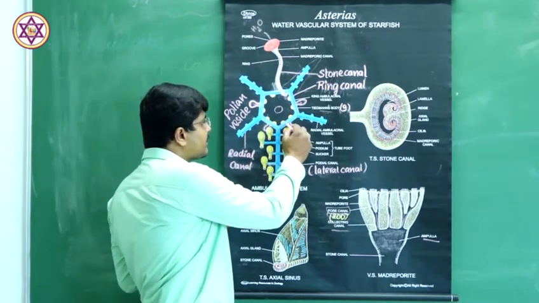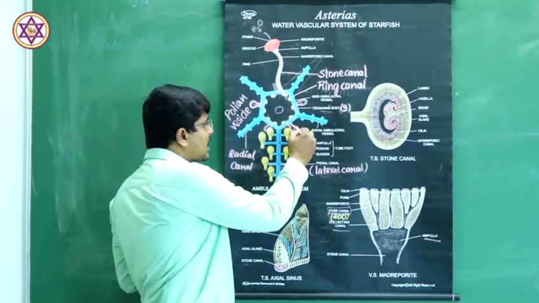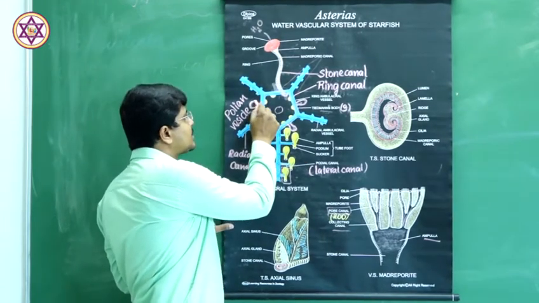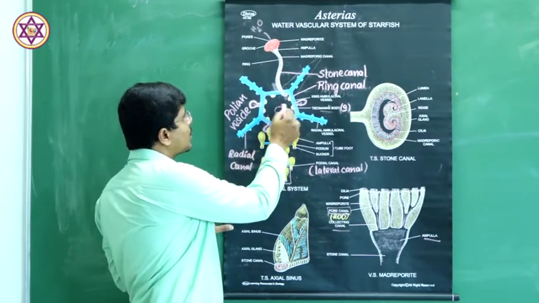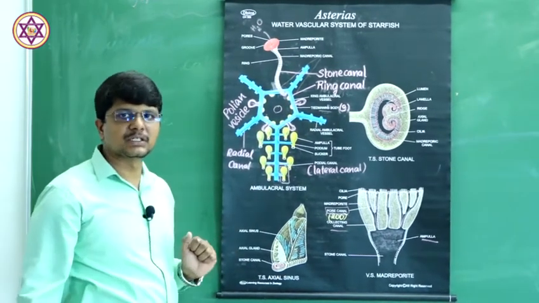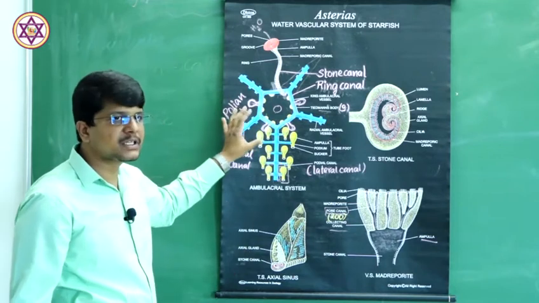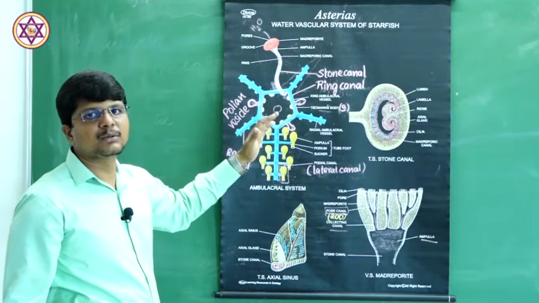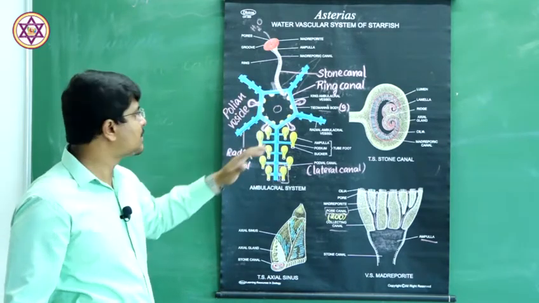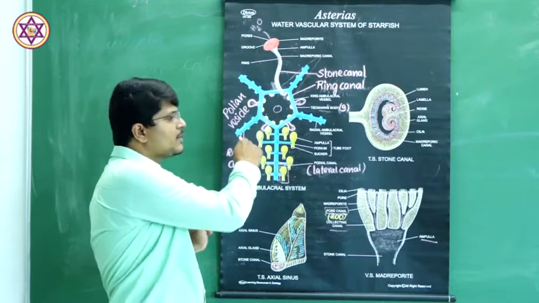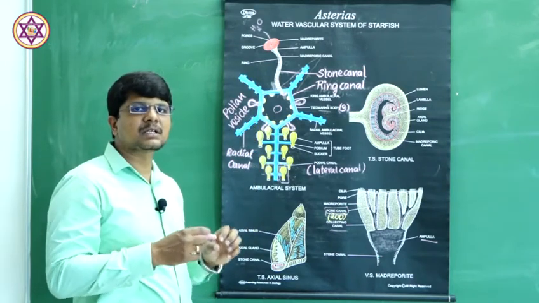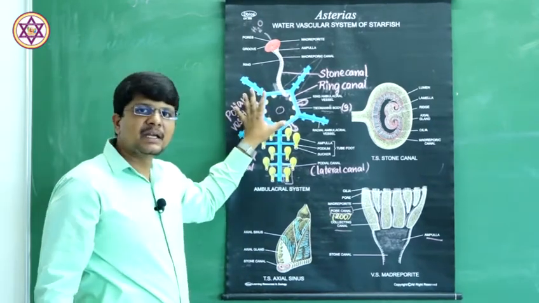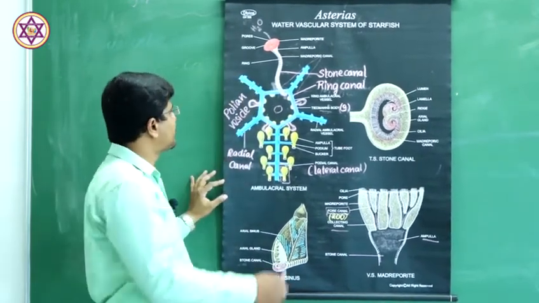At the outer surface, there are saccular, bulb-like structures called Polian vesicles. These Polian vesicles are 1 to 4 in number, and they act as reservoirs for the water, which maintain the water pressure.